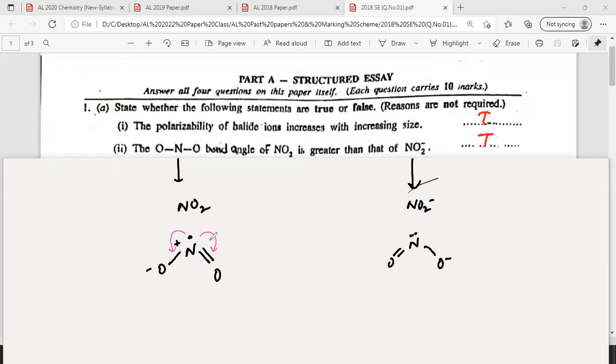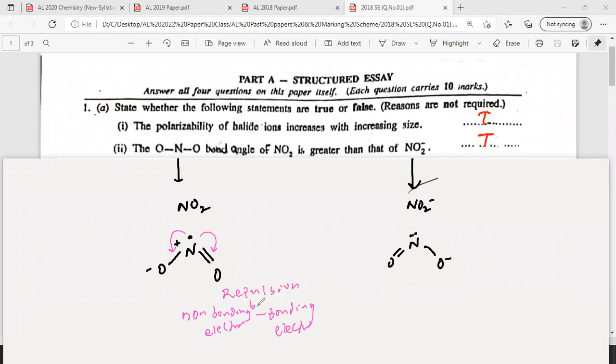Here there will be a repulsion between the bonding pair and the lone pair, that is, non-bonding electrons and bonding electrons. That repulsion is less.